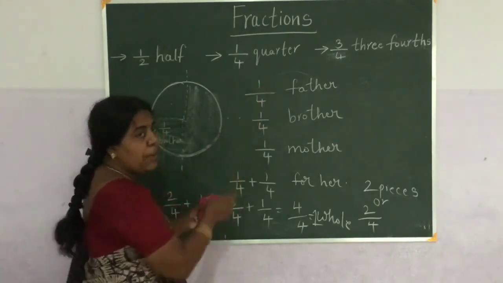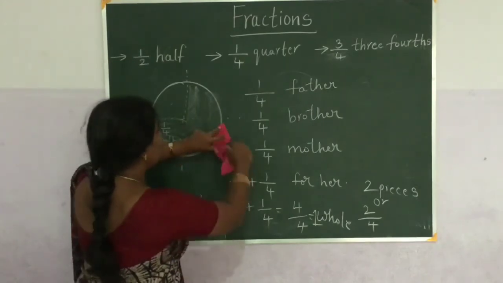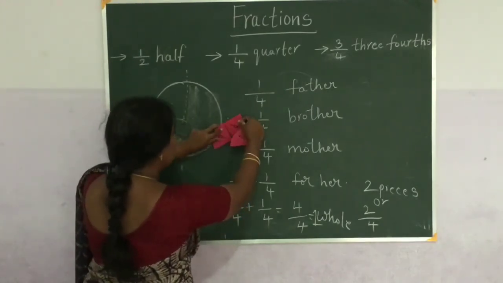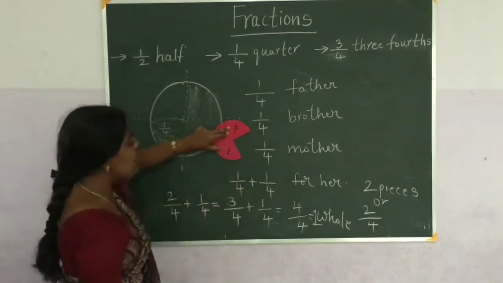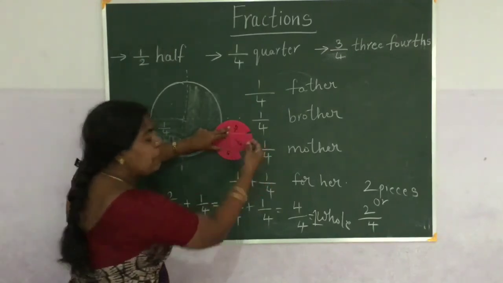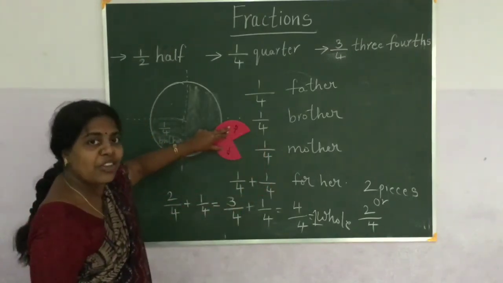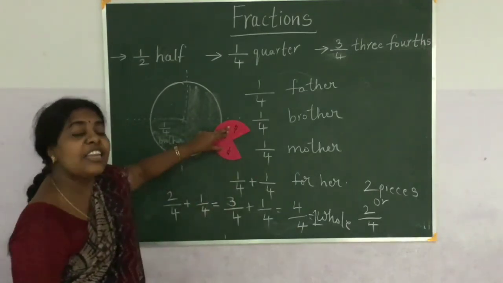Now how can I get 3 by 4? 3 by 4 means 1 by 4, 1 by 4 and then another 1 by 4. So this is 3 by 4. So in this 3 by 4, if I join this, it becomes 1 whole. But here I am not joining this 1 by 4. So this is called 3 by 4.